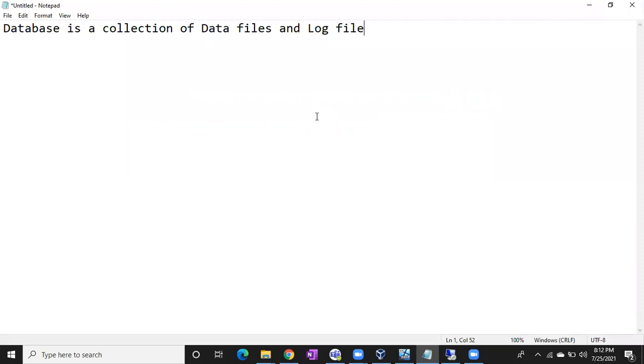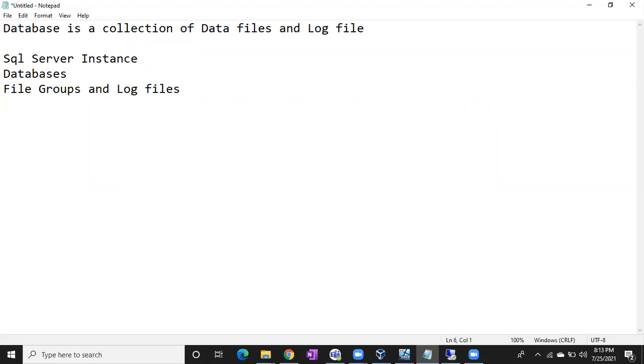Actually, if you go to the SQL Server hierarchy, I'll tell you. In the SQL Server instance, you can see databases. Inside the databases, you can see file groups and log files.